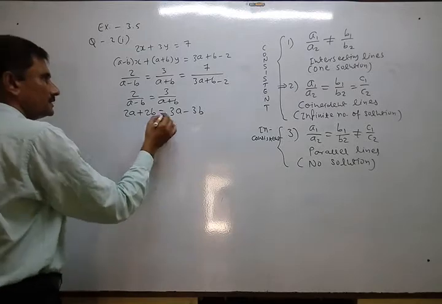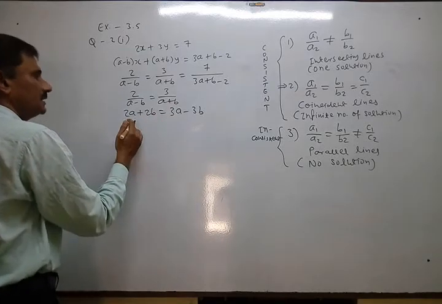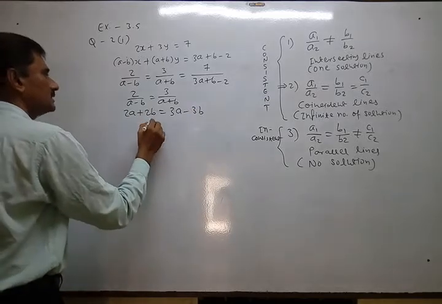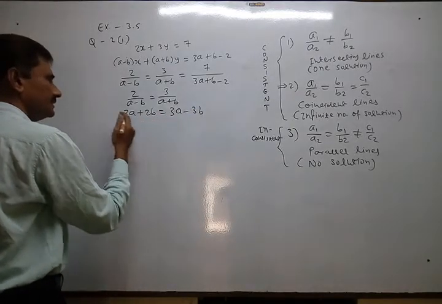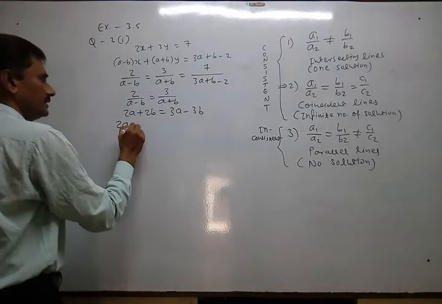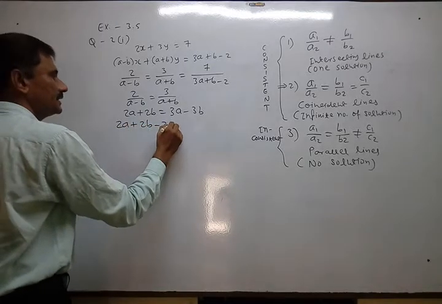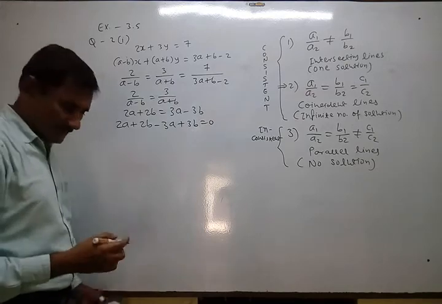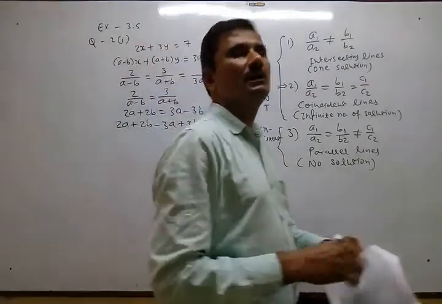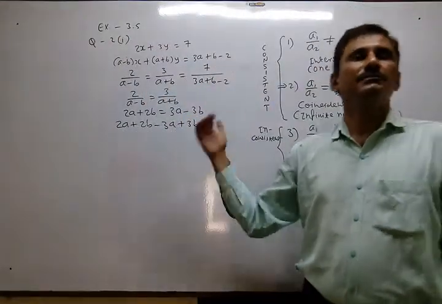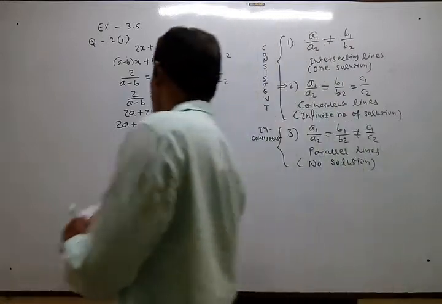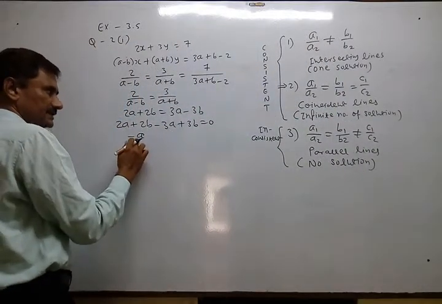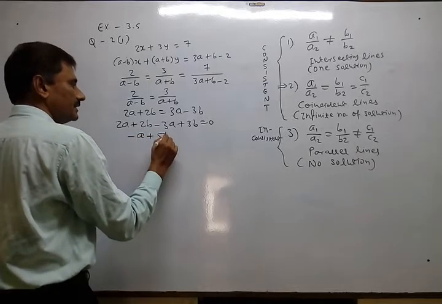Okay. So now what happens? Just shift that side because a is greater than, no problem. So it becomes 2a plus 2b minus 3a plus 3b equal to 0. We always write the equation so that the variable comes at the left side and the number at the right side. So it becomes 2a minus 3a, minus 1a plus 5b equal to 0.